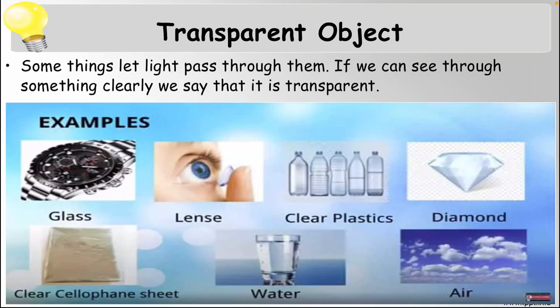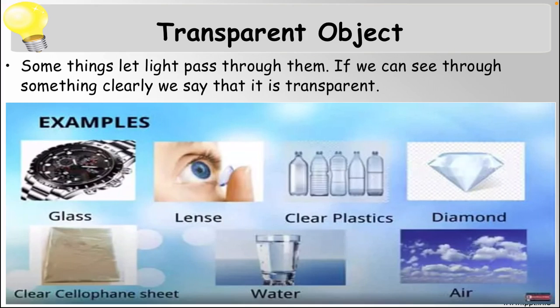We use lenses on our eyes, so we can see things clearly because the lens is transparent. Clear plastic: in plastic bottles we can see how much water is in it. The glass, the clear cell phone sheet, the air, because light can pass completely through these objects. We can see clearly through transparent objects.